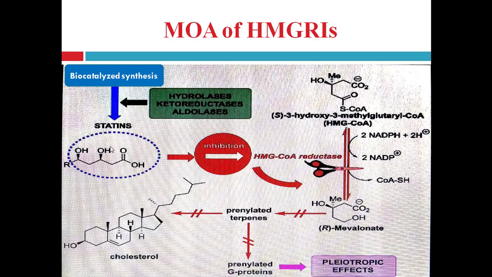So our drug statin targets the enzyme HMG coenzyme A reductase and causes inhibition, because these drugs have structural similarity with HMG coenzyme A, which is the normal substrate for the reductase enzyme, right? Here, in place of the normal substrate, our drug is incorporated and blocks the action of this enzyme, right? And that's why it ultimately inhibits the synthesis of cholesterol, right?